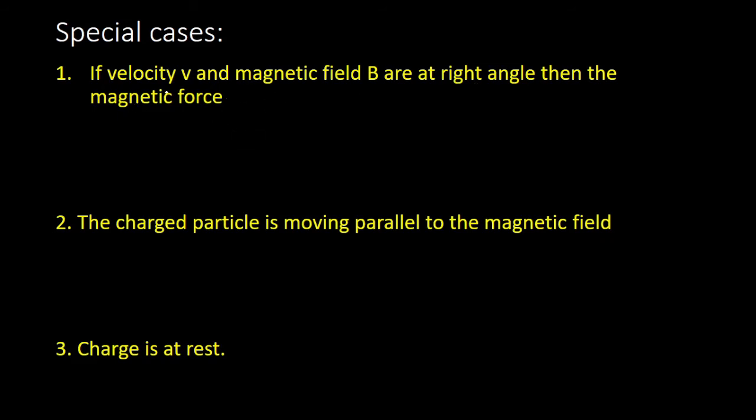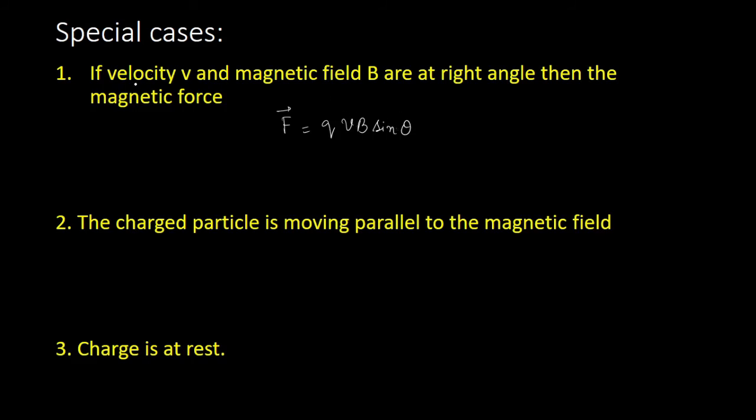So if the velocity and B are at right angle, then V cross B, how do you write magnetic force? Magnetic force is equal to QVB sine theta, where theta is the angle between V and B.